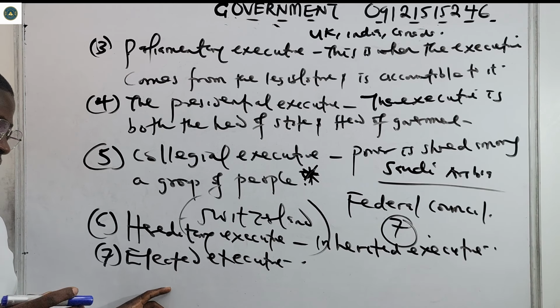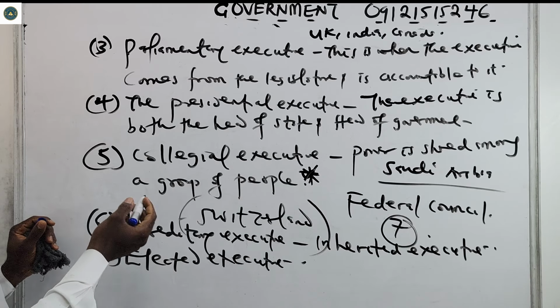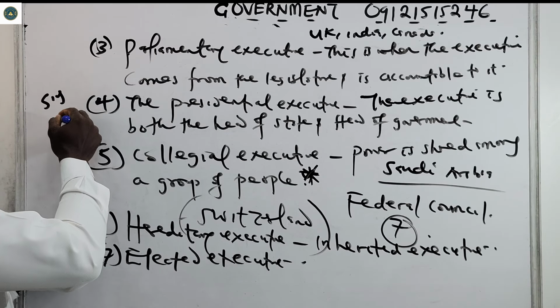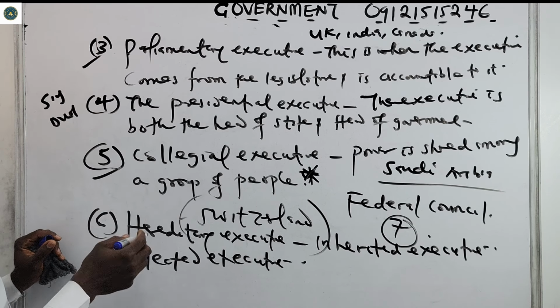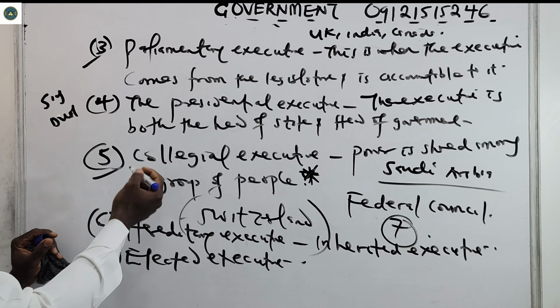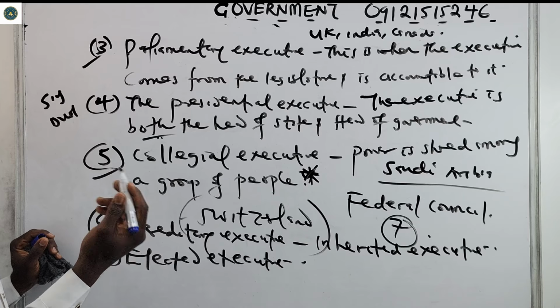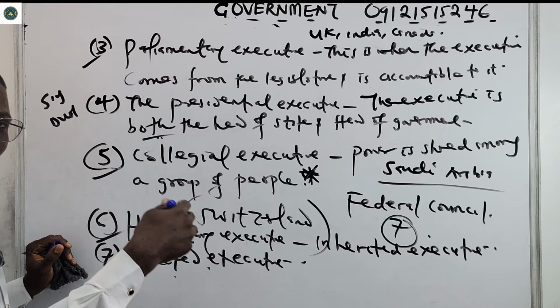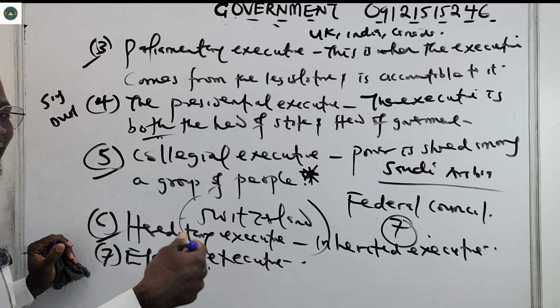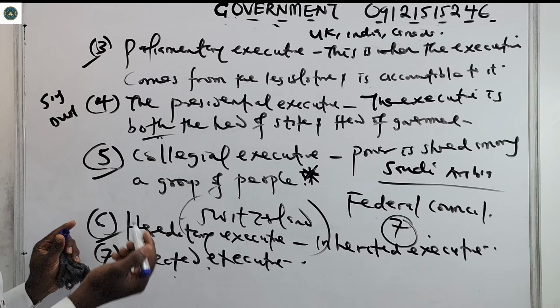The most important ones are basically single, dual, the parliament, then collegial also. The presidential is almost inside single. An example of elected executive is Nigeria. Our president is elected, so elected is inside the single executive.